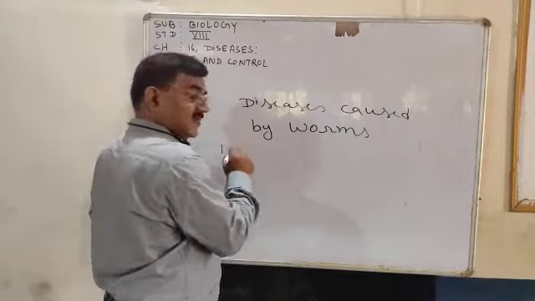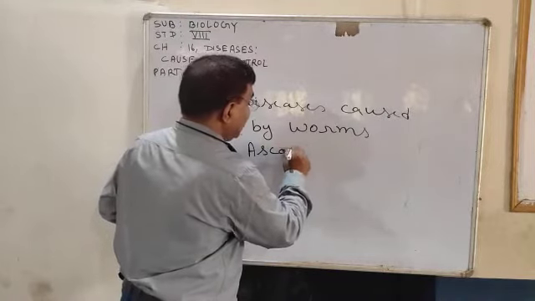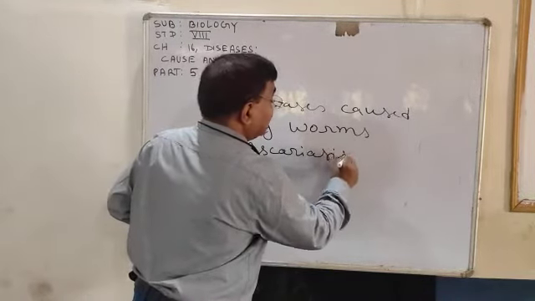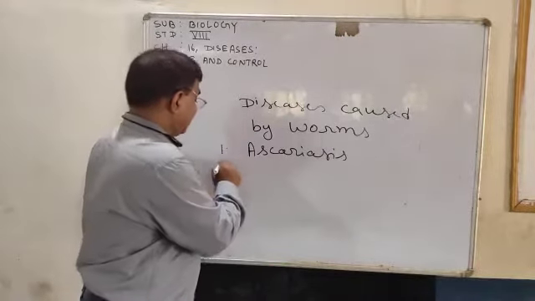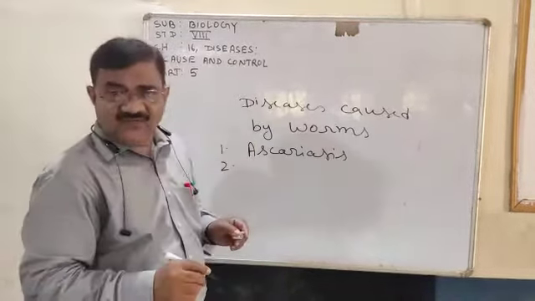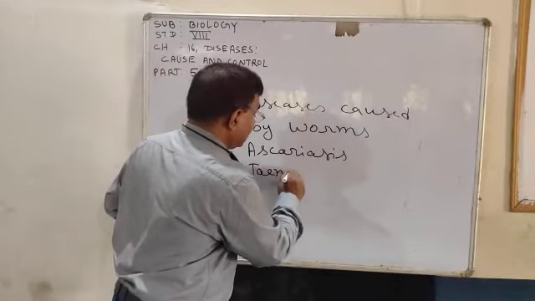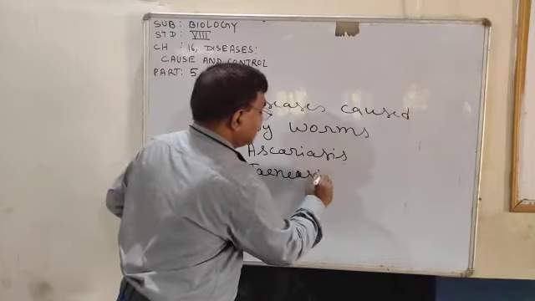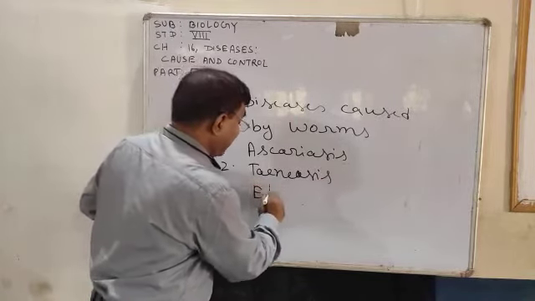First one is ascariasis. The first disease which we will discuss is ascariasis. The second disease we will discuss is taniasis. And third we will discuss is elephantiasis.